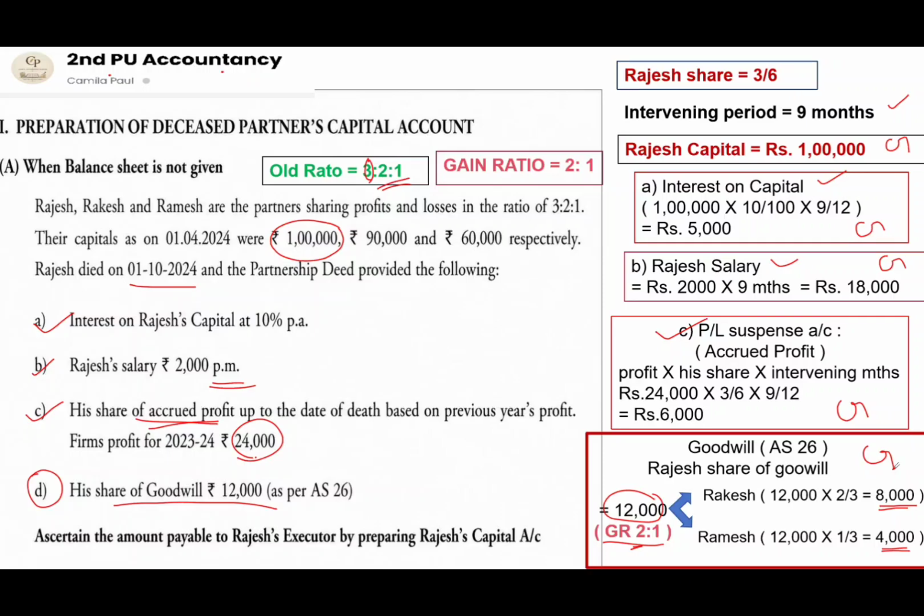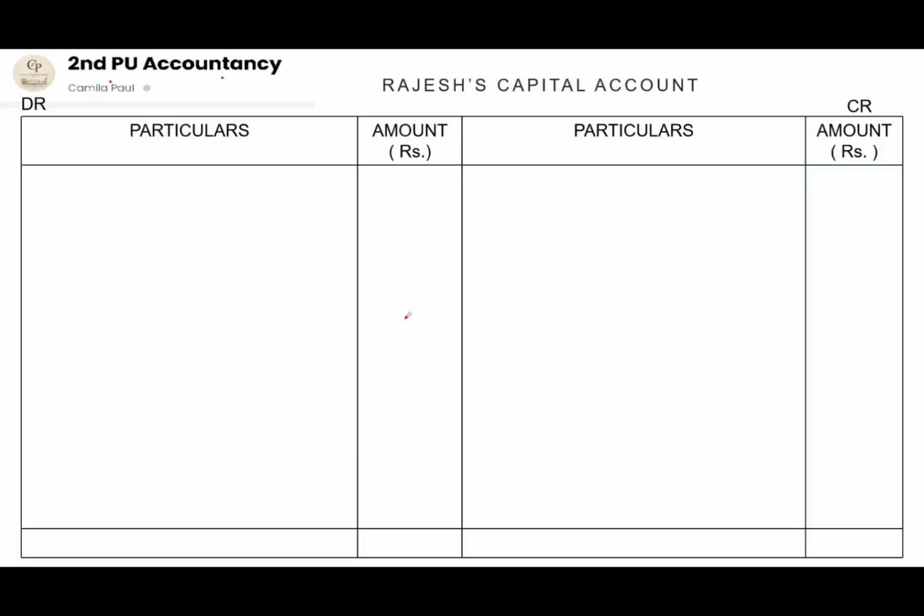Now with these adjustments, we are going to prepare the deceased partner's capital account, that is Rajesh's capital account. Now let us open the deceased partner's capital account, that is Rajesh's capital account. We have debit side and credit side. So here we are going to only prepare the deceased partner's capital account to find out his final settlement for the executor of the deceased partner.